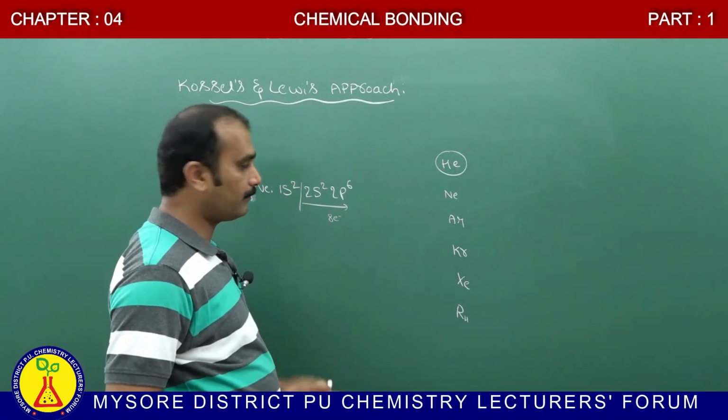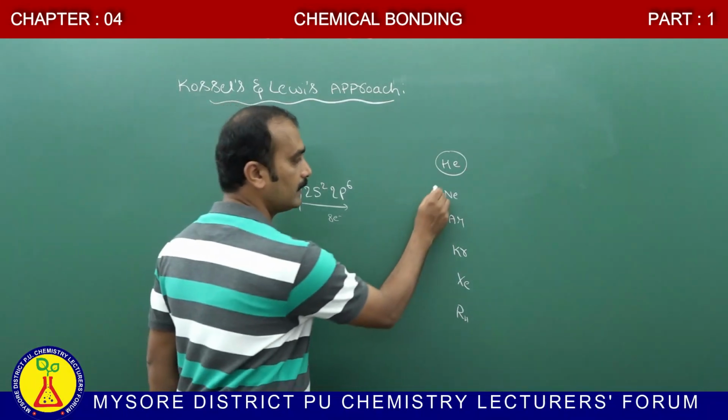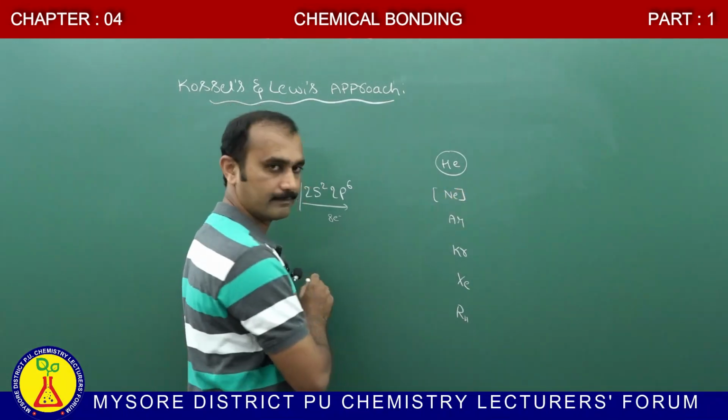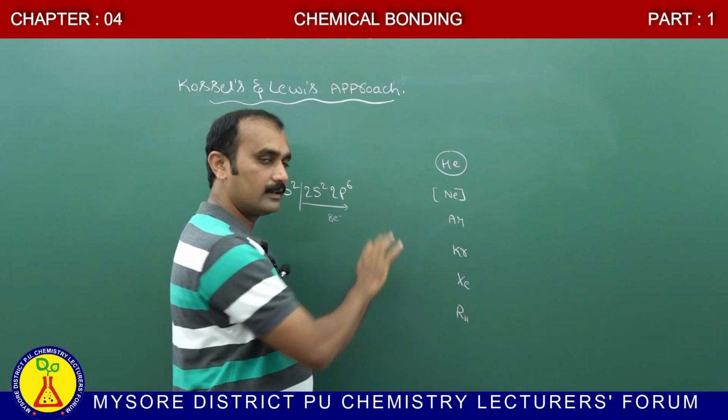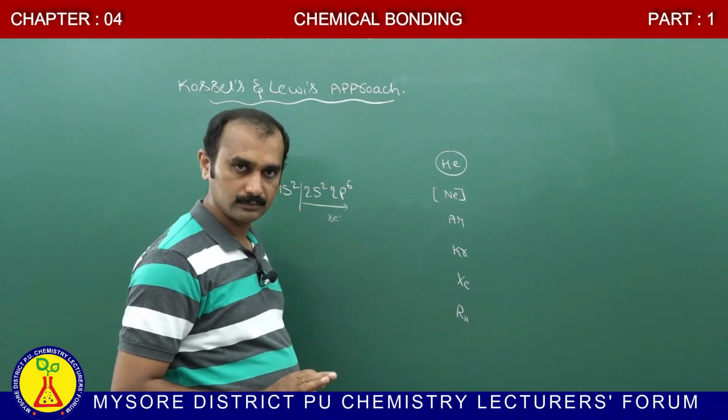The stable configuration is always represented in a square bracket like this. They do not take part in any bond formation.